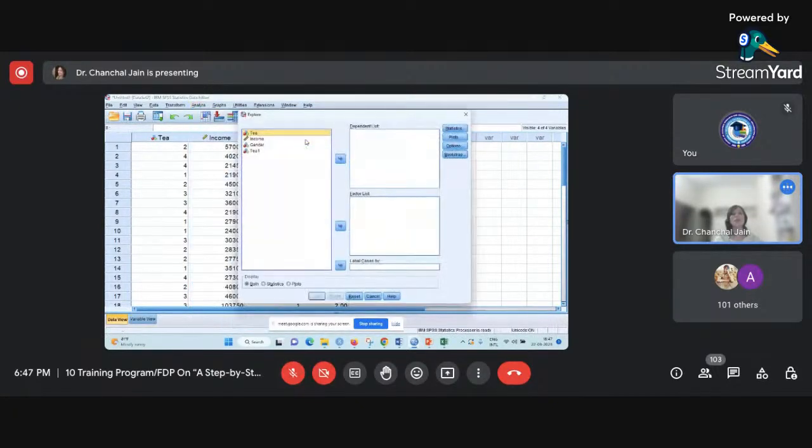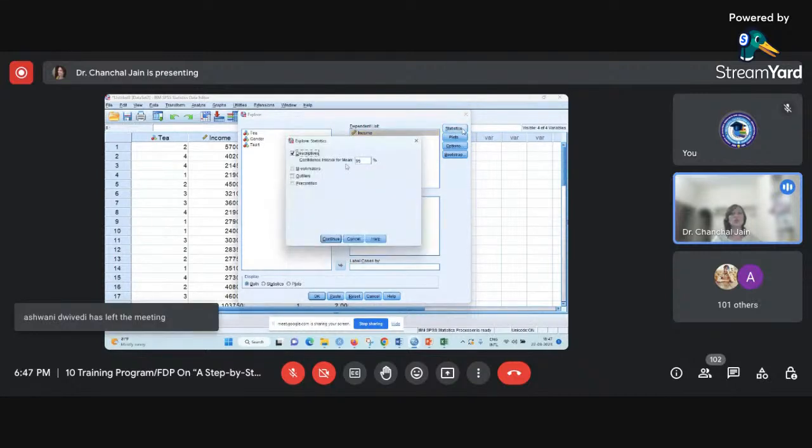So I'm clicking on this. Now I want to work with the income variable, so I am selecting it and shifting it to the Dependent List box. Then you can come to Statistics. It is showing that this first checkbox is already selected. This is the default setting. If you want to see the descriptive statistics of your variable you can do that, but if you uncheck this, it will not allow you to move. So this is the default setting, and you need to at least check this box if you want to perform this Explore option. So you can press Continue.